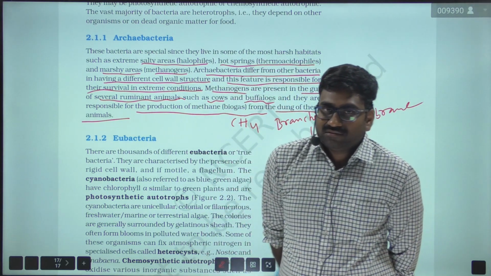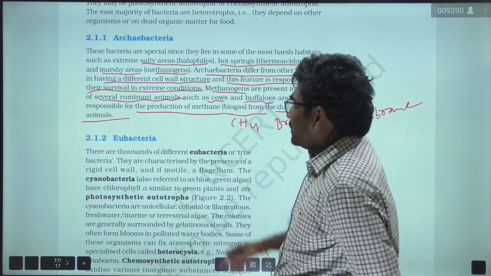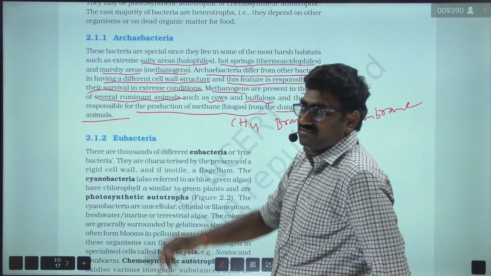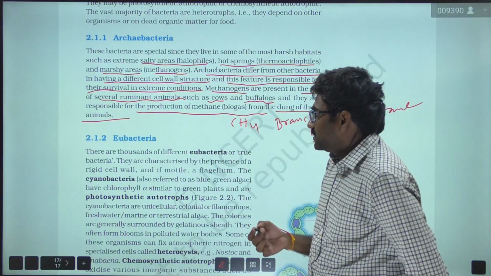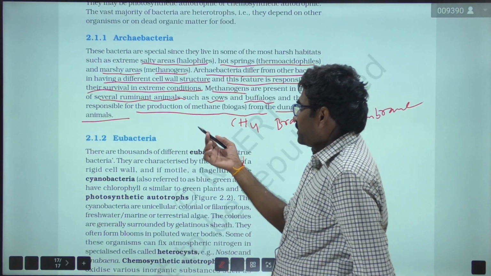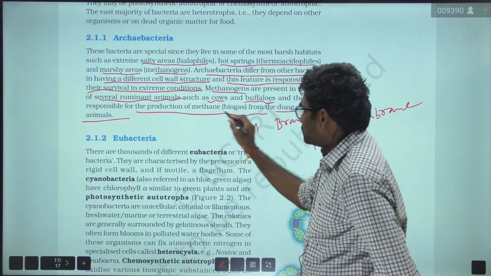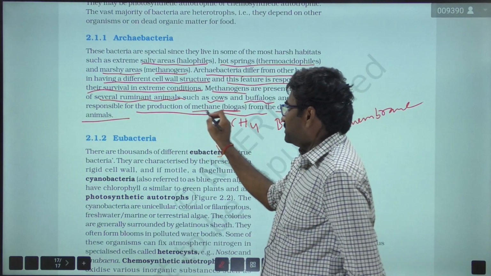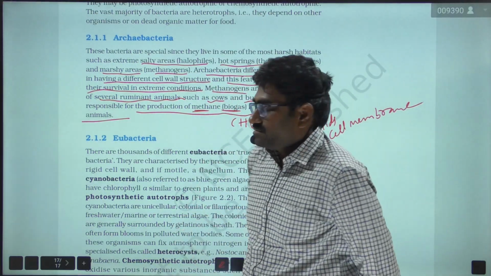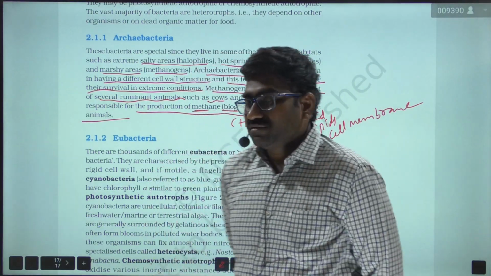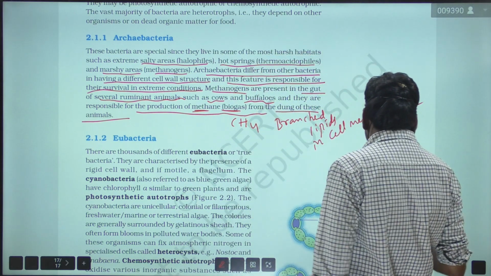And here these methanogens are also present in the gut of several ruminant animals. Those ruminant animals are cow and buffalo, right? So in their excreta the methanogens are present, and they are responsible for the production of biogas, also called methane gas, right? So it is also called gobar gas. And now let us discuss the eubacteria.